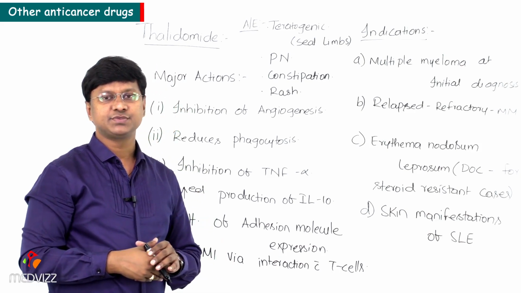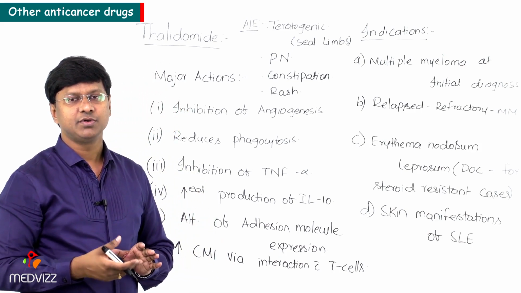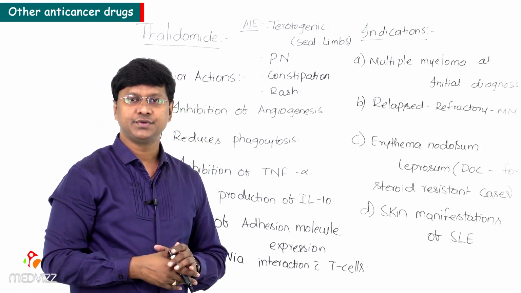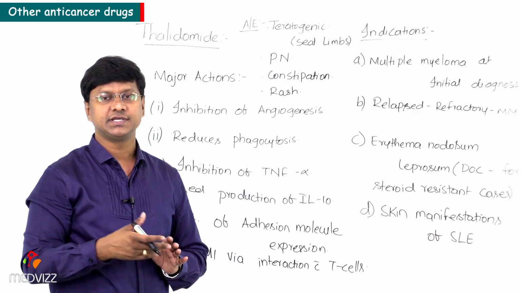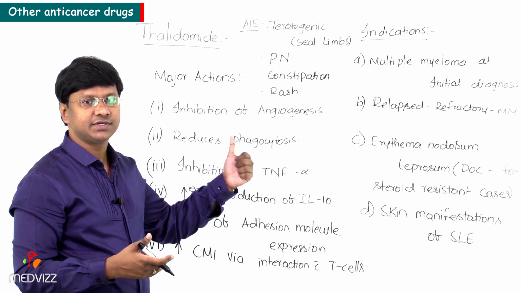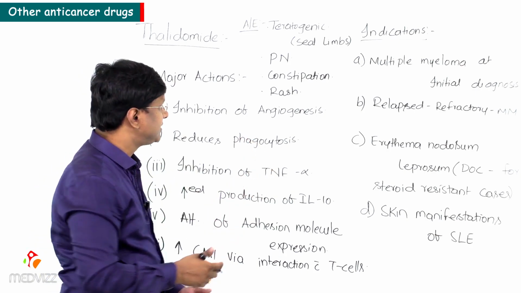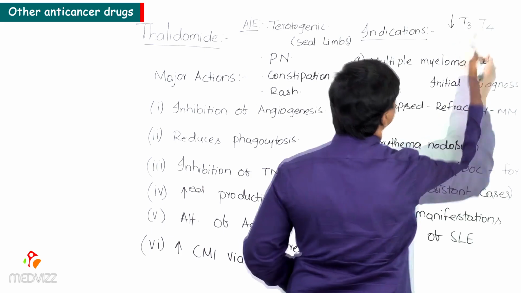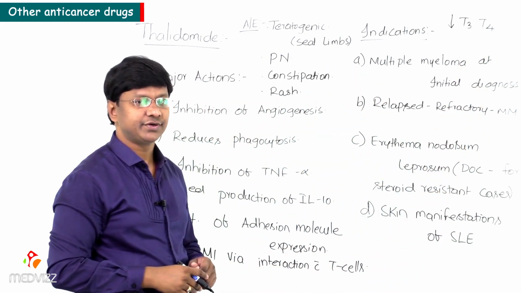Remember, we have many drugs which will cause hypothyroidism. One among the drugs will be your amiodarone, right? And the other group of drugs are your anti-thyroid drugs. The other drugs are like sunitinib. The other drugs are like your thalidomide. So thalidomide is another drug which will cause hypothyroidism, right?